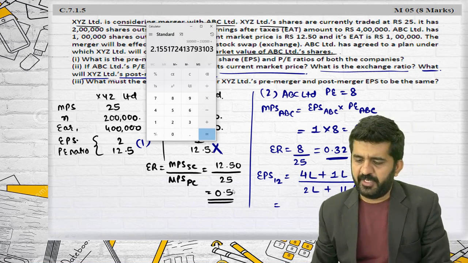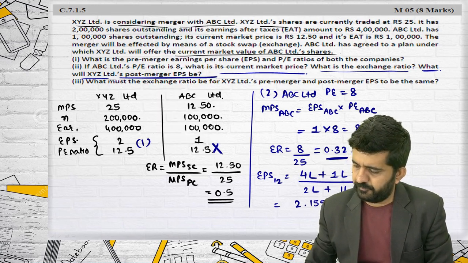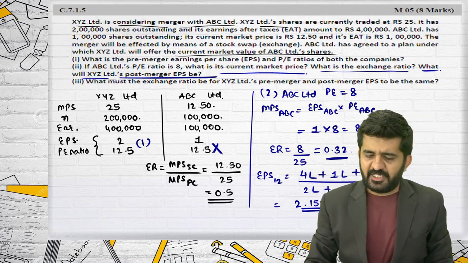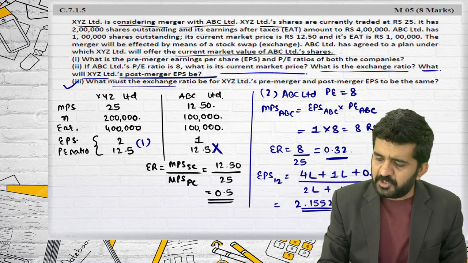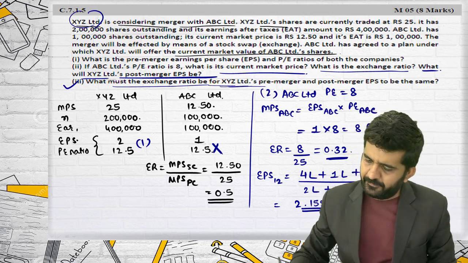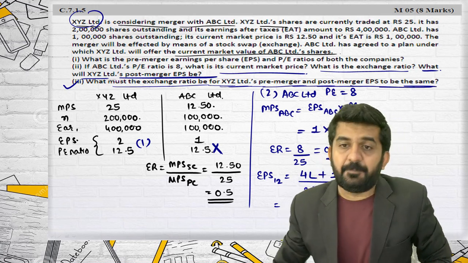Which is 2.1552. This is answer number 2. Answer number 3. What must be the exchange ratio of XYZ Limited for pre-merger and post-merger EPS to be same?